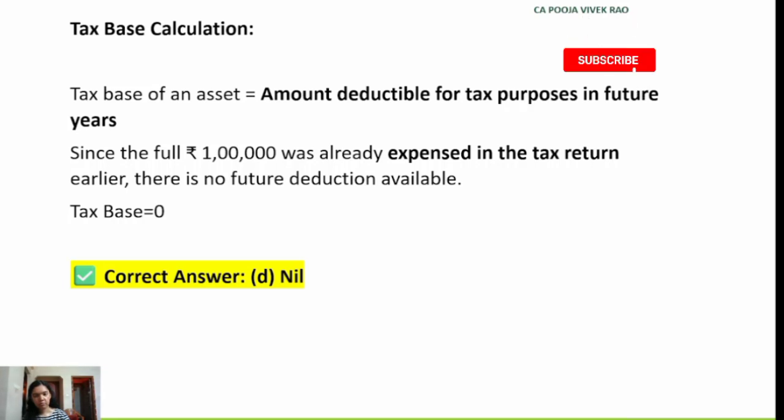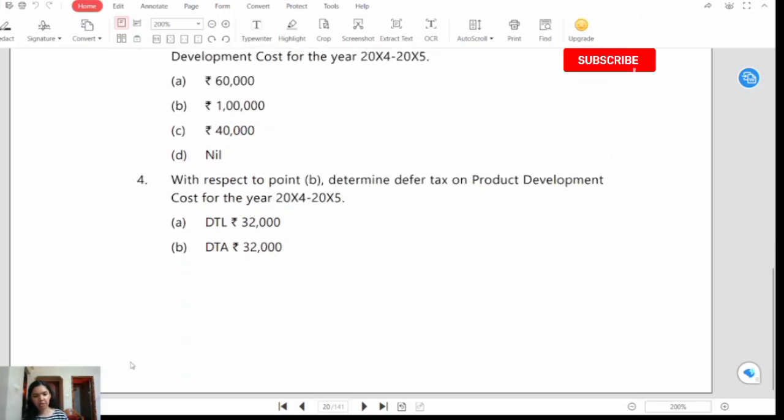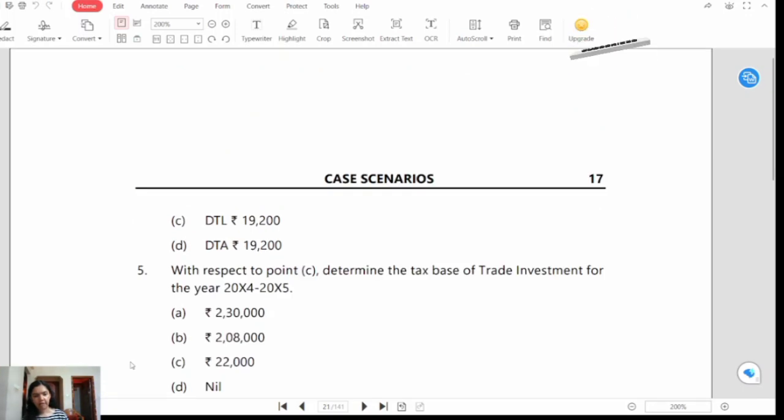Now let's see the fourth MCQ. Question number 4. With respect to the point B in the above case scenario, determine the deferred tax on product development cost for the year 2024-2025. Option A. Deferred tax liability rupees 32,000. Option B. Deferred tax asset rupees 32,000. Option C. Deferred tax liability rupees 19,200. Option D. Deferred tax asset rupees 19,200.